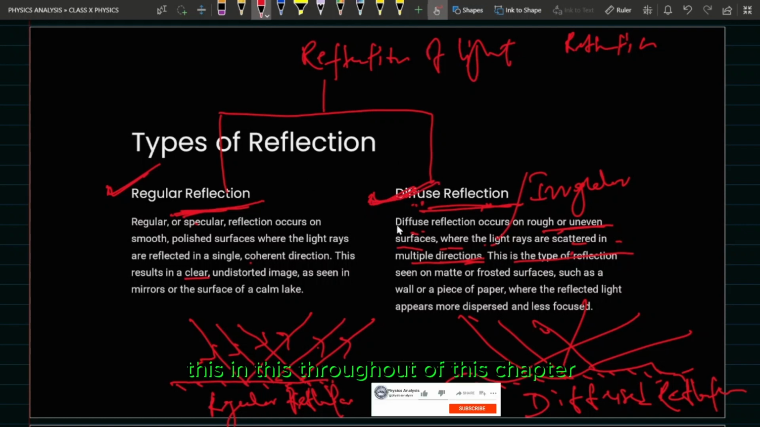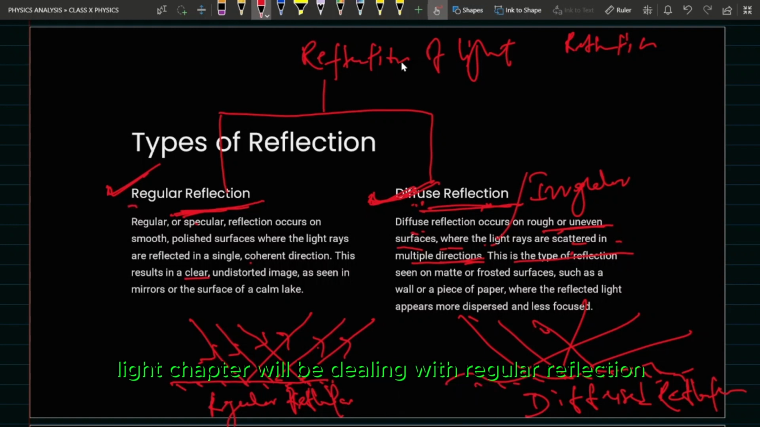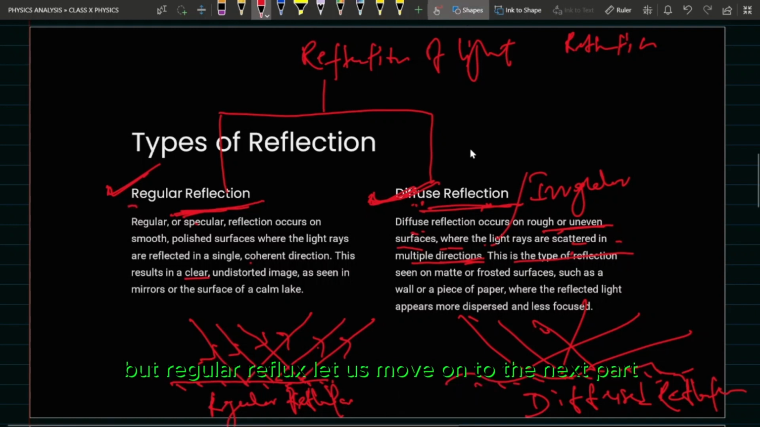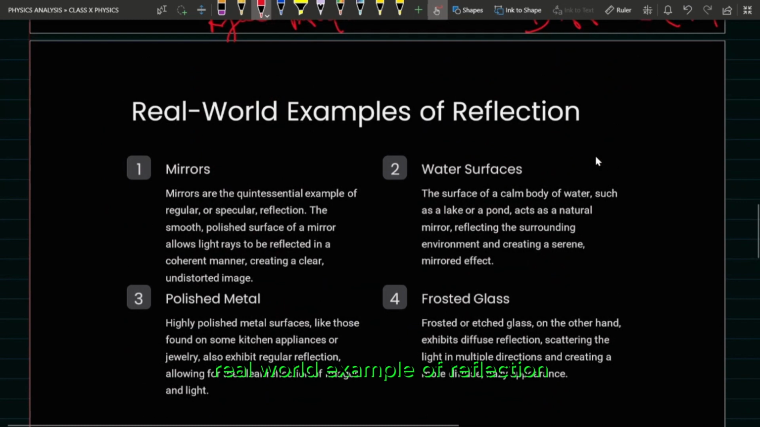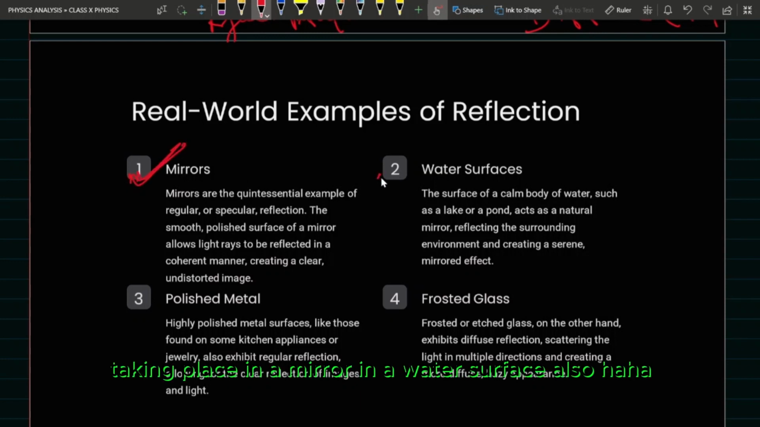Throughout this chapter, we will be dealing with regular reflection. Let us move on to the next part: real world examples of reflection. So where exactly are we seeing reflection? You might have seen reflection taking place in a mirror, in a water surface also.